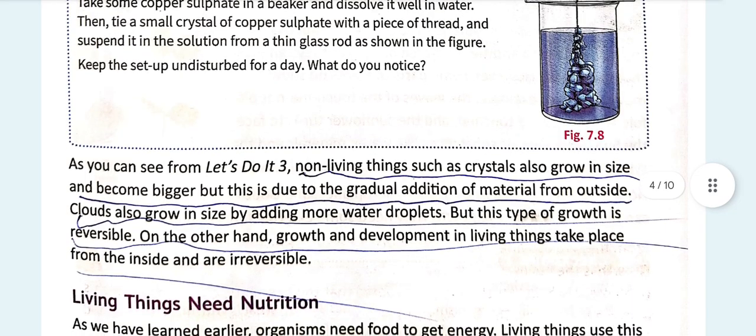As we can see through activity 3, non-living things such as crystals also grow in size and become bigger. They do have growth and development, but this is due to the gradual addition of minerals from their surroundings, right?